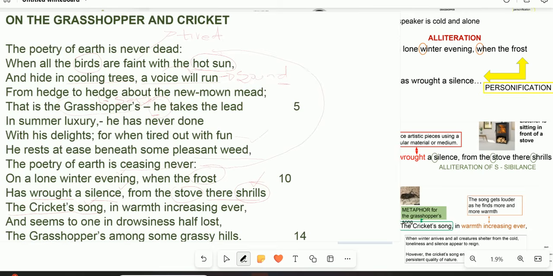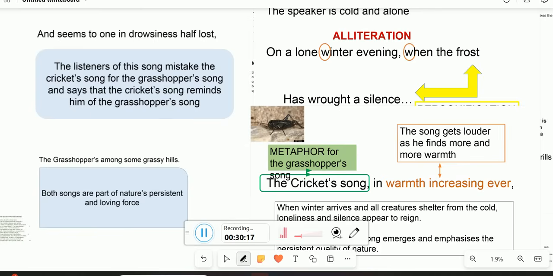shrilling sound, in warmth increasing ever, and seems to one in drowsiness half lost. So there is a character here, don't be confused by this line. There is a character of someone who is near the stove, drowsing because he's falling asleep. The grasshopper among some grassy hills. So in essence, in the concluding lines of the sonnet on the grasshopper and cricket, the listener mistakes the cricket song for the grasshopper song and says that the cricket song reminds him of a grasshopper, and seems to one in drowsiness half lost, the grasshopper among some grassy hills.